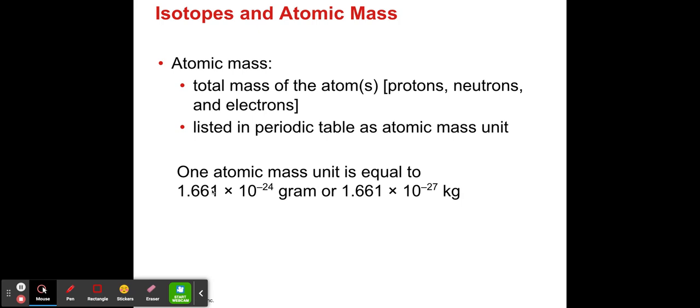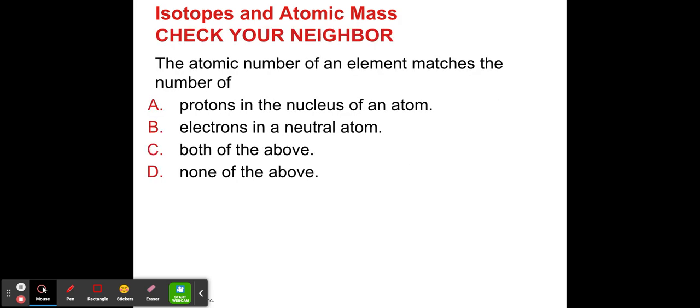We have a unit that we use in measuring mass. Just like you measure mass in pounds, we have a unit that we use in measuring the mass of the atom, and that's called the atomic mass unit. One atomic mass unit is equal to 1.66 times 10 to the minus 24 grams, or 1.66 times 10 to the minus 27 kilograms. All right, let's check for understanding.